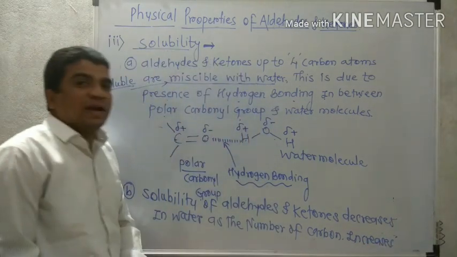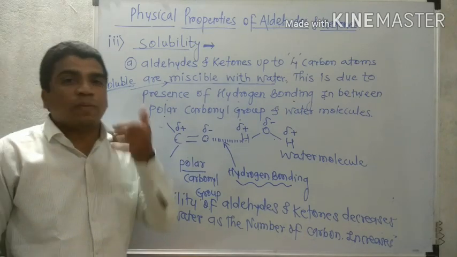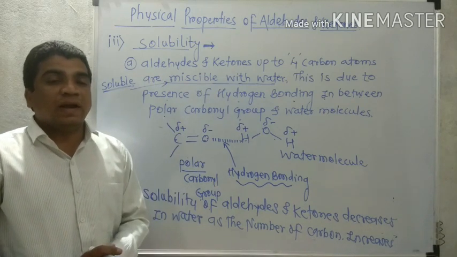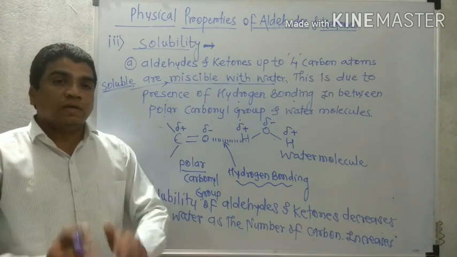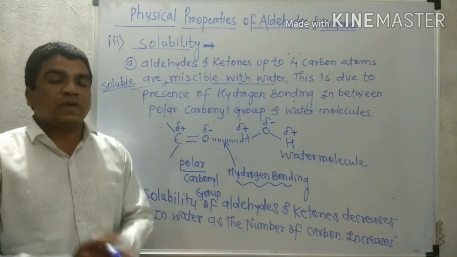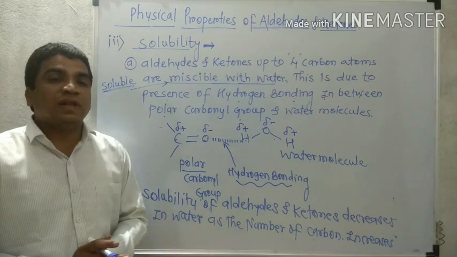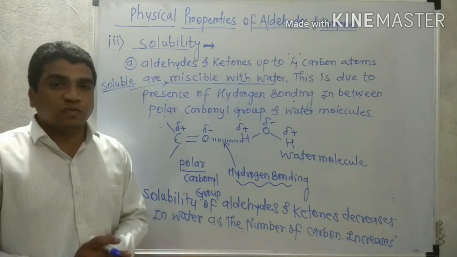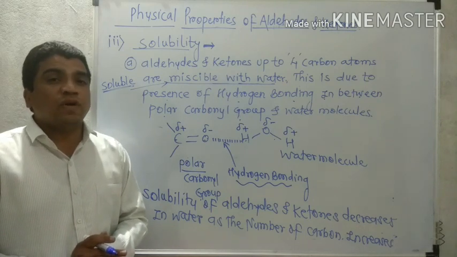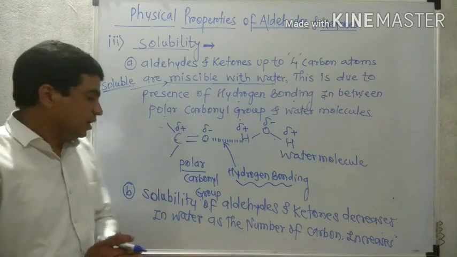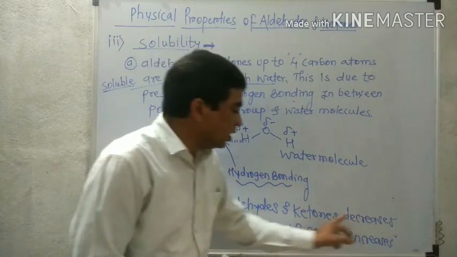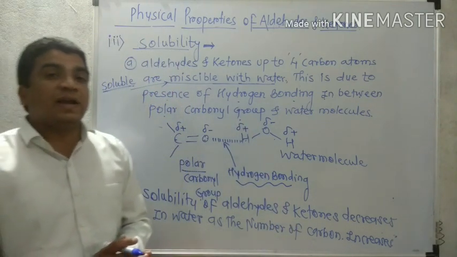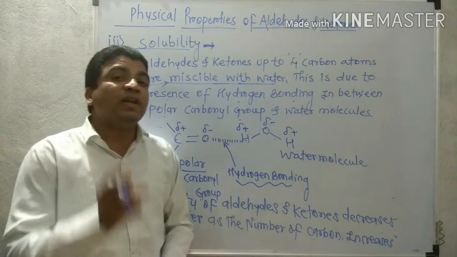It means the aldehydes and ketones that contain a lower number of carbons are more soluble in water, and aldehydes and ketones that contain a higher number of carbon atoms are somewhat insoluble in water. It means their solubility in water is difficult because they contain more carbon. So the solubility of aldehydes and ketones decreases as the number of carbon atoms increases in their structure. Now that is about the solubility in water.